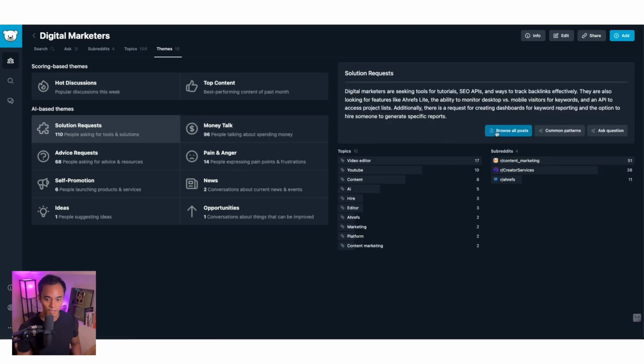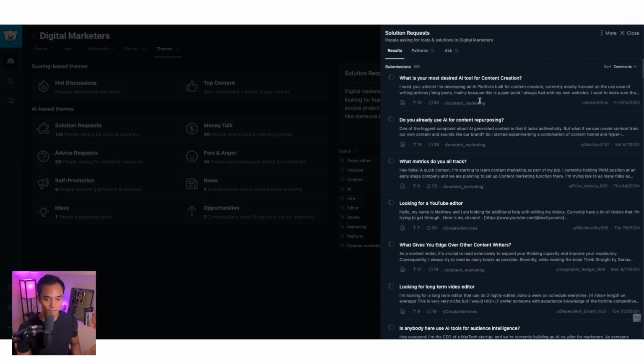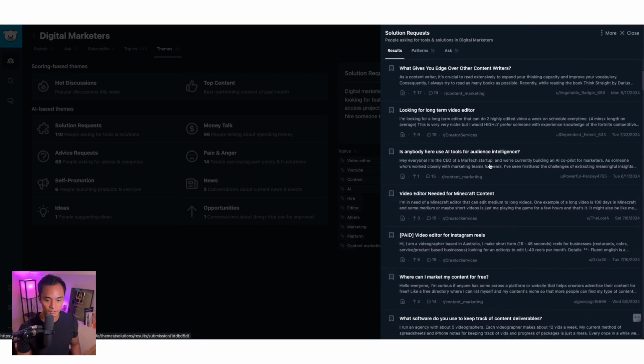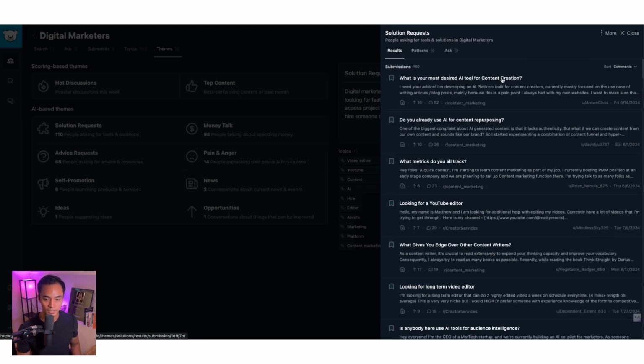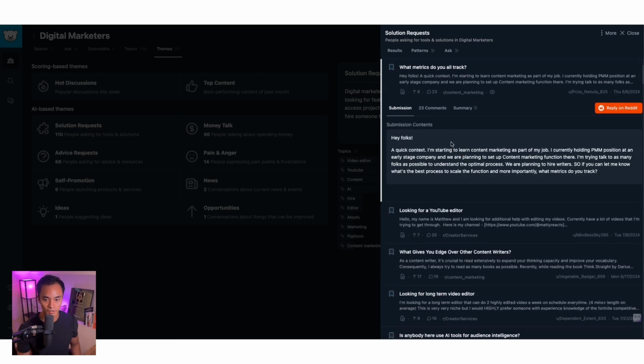Okay, so I have three options. I can look at all of the posts that are categorized as solution requests. You can see here, these are some of the ideas that I have. Where is your desire to content creation? Do you already use AI? What metrics do you track? Okay, so this could be a good idea to add in.